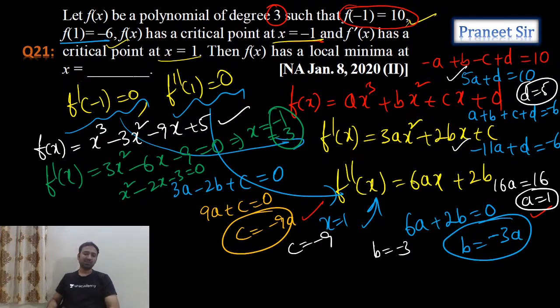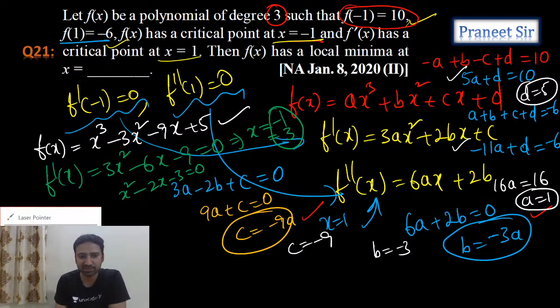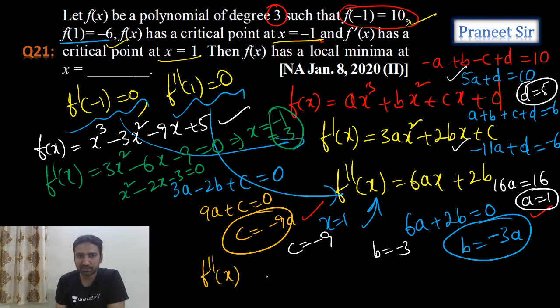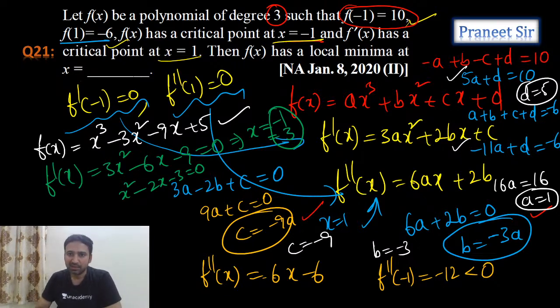Minus 1 and 3. Once I get two critical points, I need to check whether it is local minima or local maxima. Further, I can calculate double differentiation. If I calculate double differentiation, f double dash x, how much am I getting? 6x minus 6. So substitute minus 1. F double dash minus 1 is minus 12, which is negative. So that means at minus 1, local maxima. Maxima at minus 1, but he's asking minima, guys.